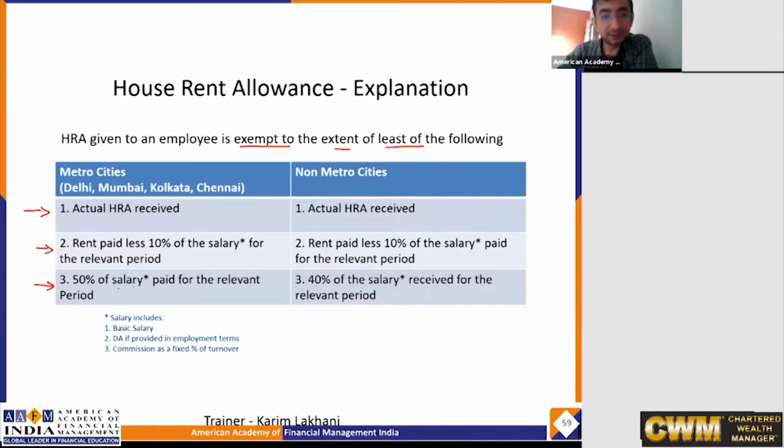What is the definition of salary? Salary means basic, DA if provided in terms of employment, and commission as a fixed percentage of turnover. If it is a non-metro, then points one and two are the same, but for the third one, rather than 50%, you have to consider 40% only.